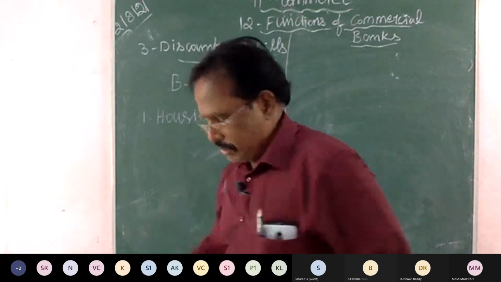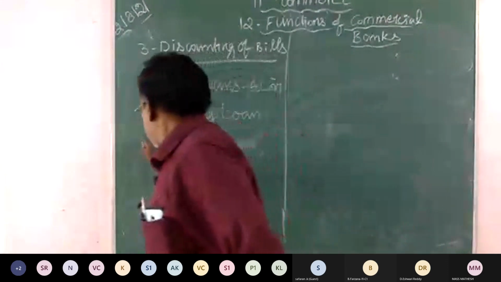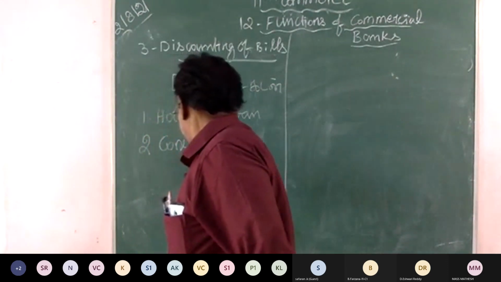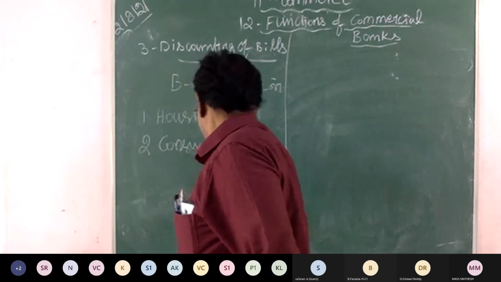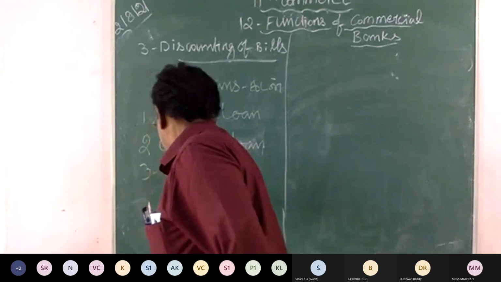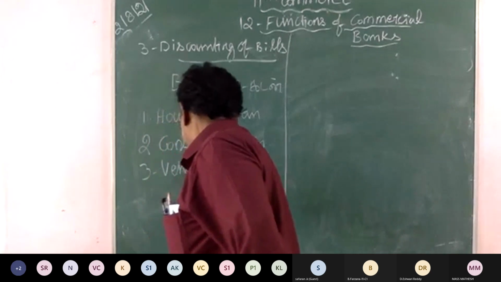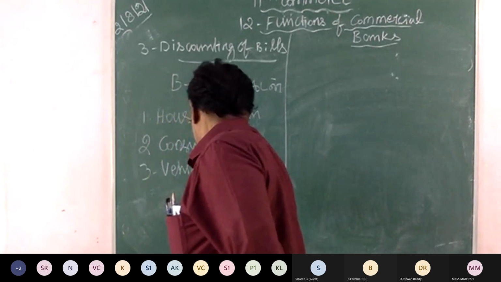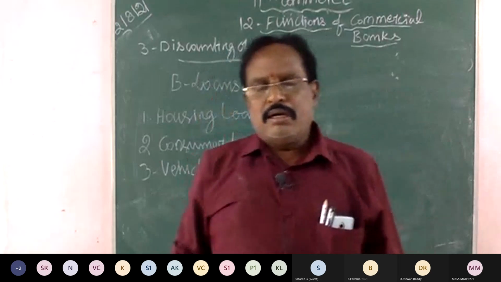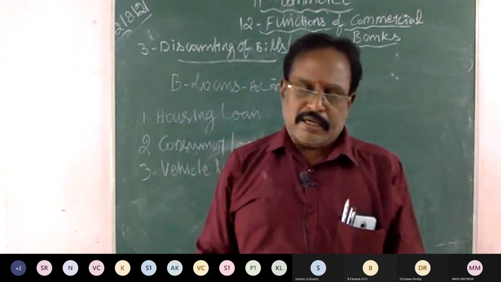What do you mean by vehicle loans? Third point, vehicle loan. Vehicle loan means a loan to buy a vehicle.